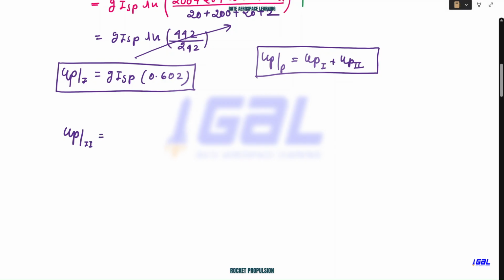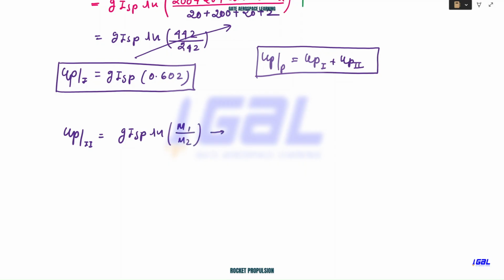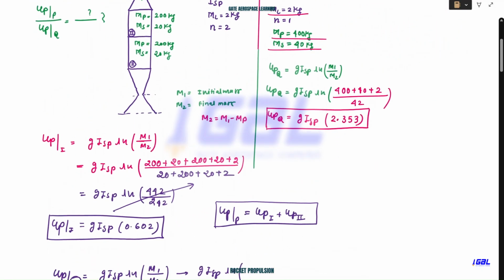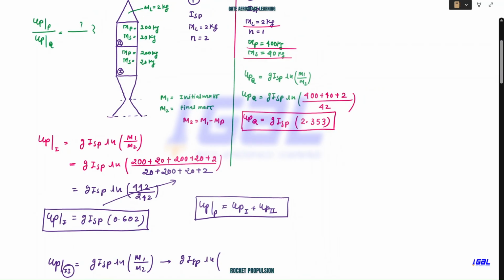Now how will you do this? Now please listen to this carefully. Now when you write for the second stage, don't forget. When you are talking about the second stage, that means when you consider the second stage, your first stage propellant is already gone. It is already gone when you were considering the first stage. Now this is gone, right?